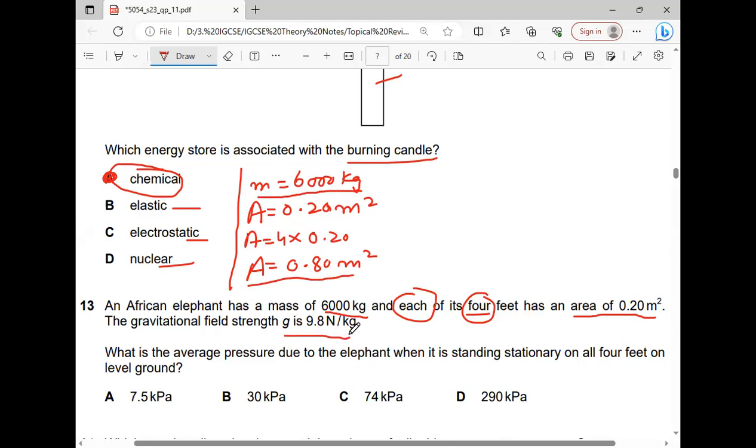The gravitational field strength value is given. g is equal to 9.8 Newton per kg. What is the average pressure when it is standing stationary on all 4 feet on the level ground? So we have to determine the pressure.